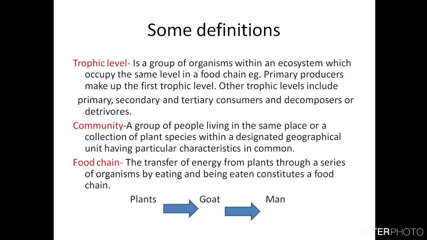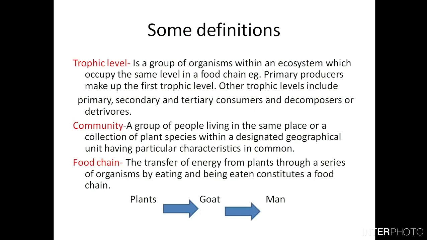Then we have community. The definition of a community: a community is a group of people living in the same place. That means if you take a group of people living in Darjeeling, we call them a community. If you take a group of people living in Kagjora, we say the community of Kagjora, and so on.